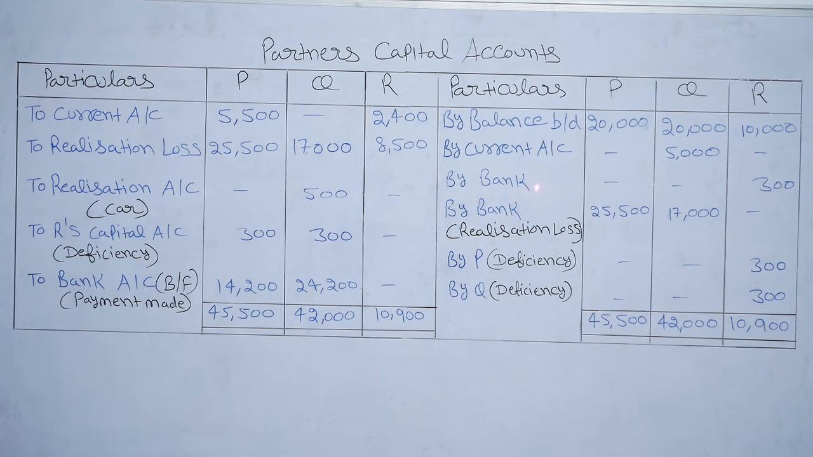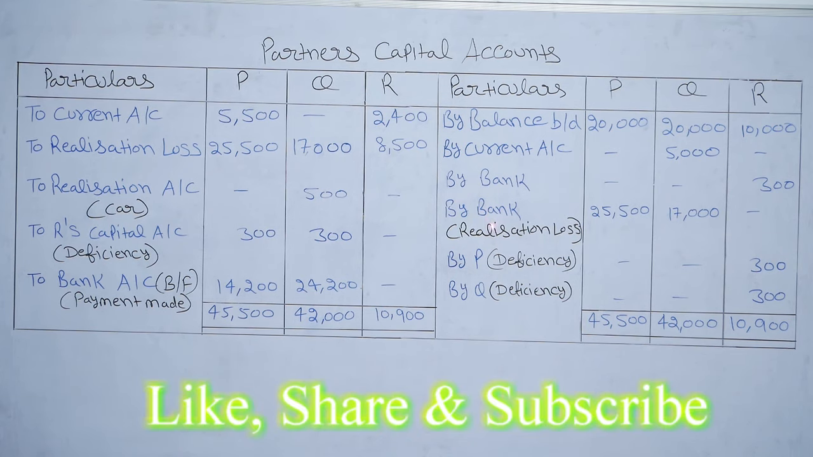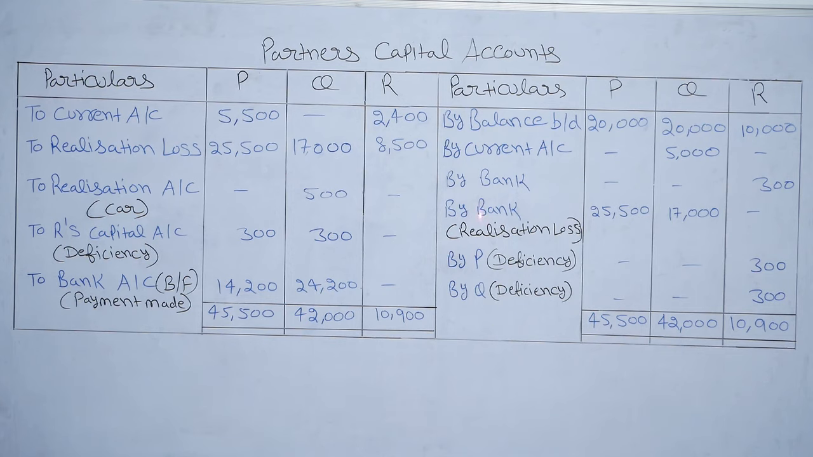So remaining loss due to insolvency is 900 minus 300 is equal to 600, which is shared by solvent partners, that is P and Q. To realization account, car taken by Q 500. Here P and Q are solvent partners. They will bring cash to make good their share of loss on realization. So by bank 25,500 of P and 17,000 for Q. They will bring cash of their share on realization loss.